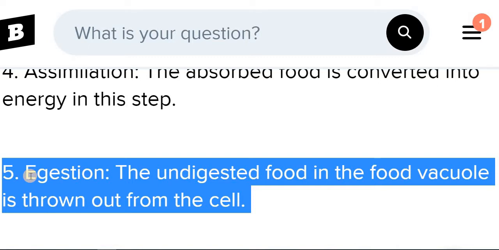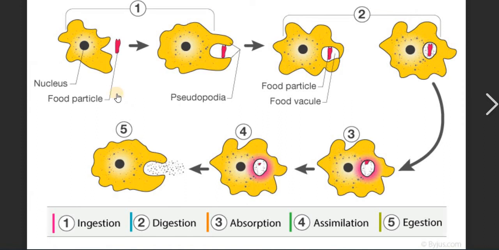Now let's see the figure of how nutrition occurs in amoeba. Here you can see this is the food particle, as we discussed in the first stage, that is the ingestion stage. Whenever the amoeba sees the food particles, it forms a finger-like projection called the pseudopodia. With the help of the pseudopodia, it traps the food. Here you can see it is captured by the pseudopodia, the finger-like projection. So these two figures come under the ingestion stage.